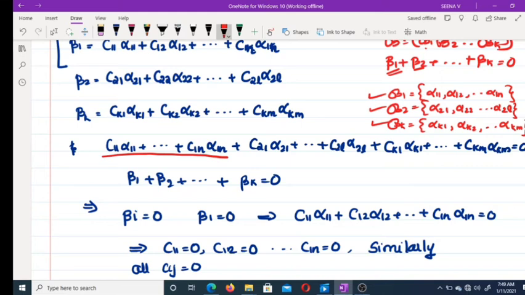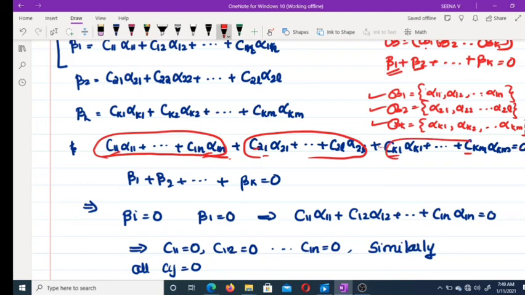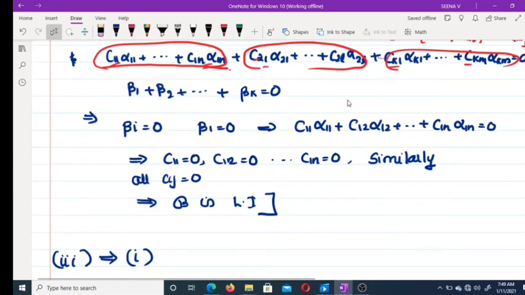So B1 elements you can write like this. And a linear combination of vectors in B means you add scalar multiples: C11 alpha 1 plus C12 alpha 2 plus etc. This equals 0, and we have to prove each scalar equals 0 to prove B is linearly independent. So this you can mark as beta 1, this you can mark as beta 2, etc., this you can mark as beta k. So beta 1 plus beta 2 plus etc. plus beta k equal to 0.